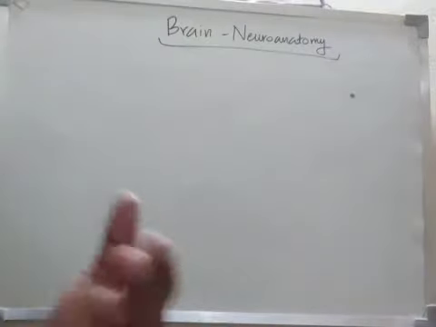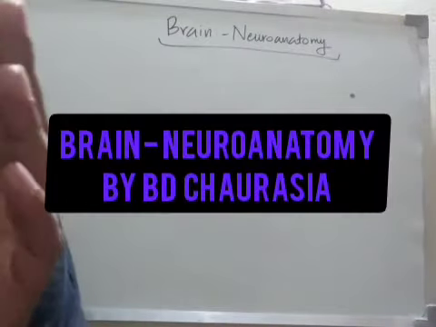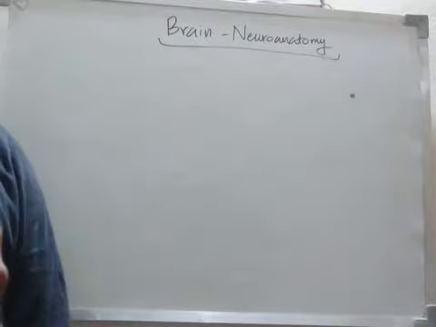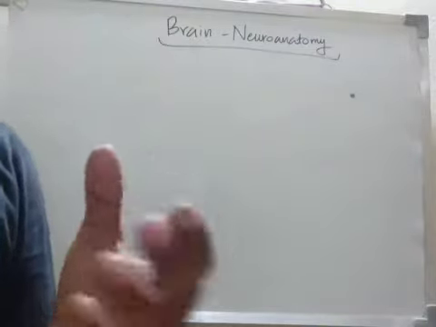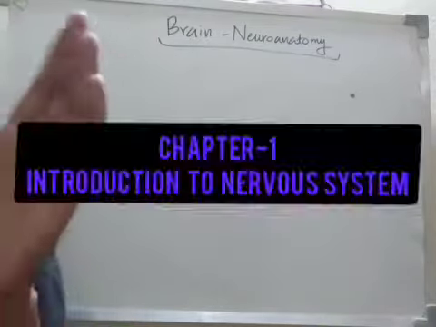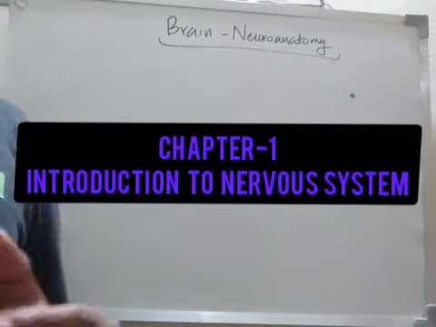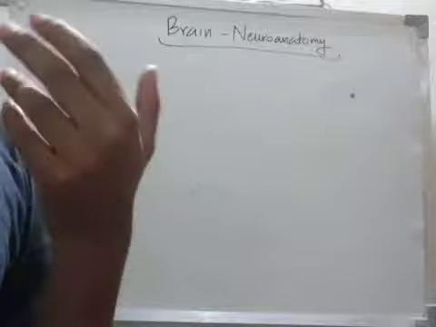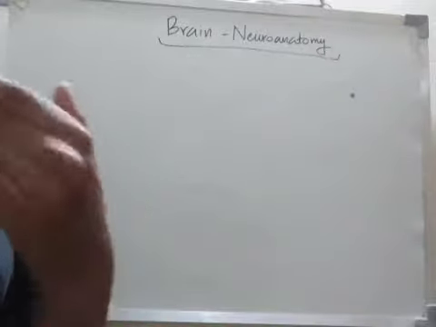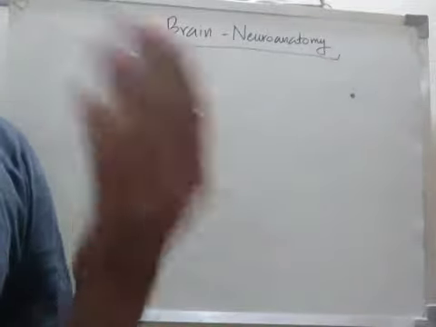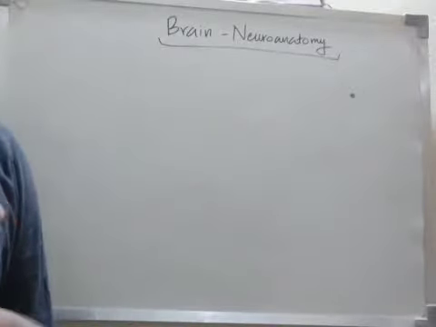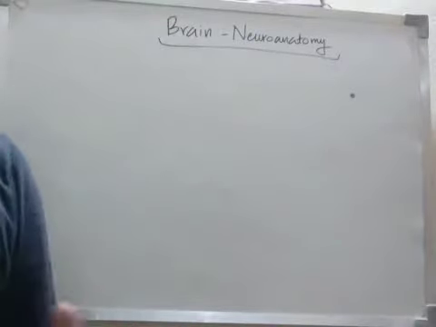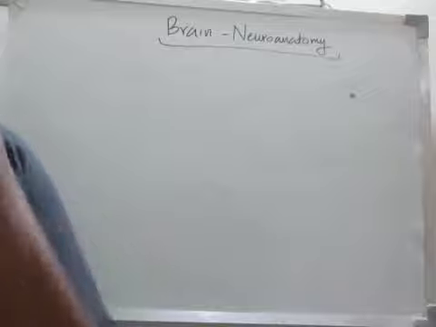Hello guys, today I am taking the first chapter of B.D. Chaurasia's Neuroanatomy textbook, the introduction. This textbook explains about the nervous system in the human body. Neuroanatomy means the anatomy of the nervous system of the human body. So let's start.